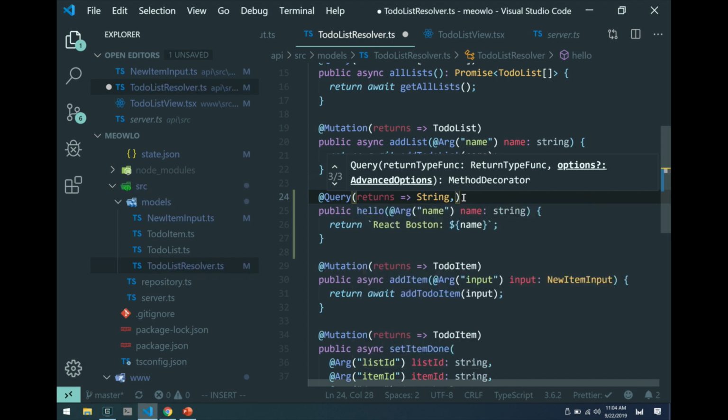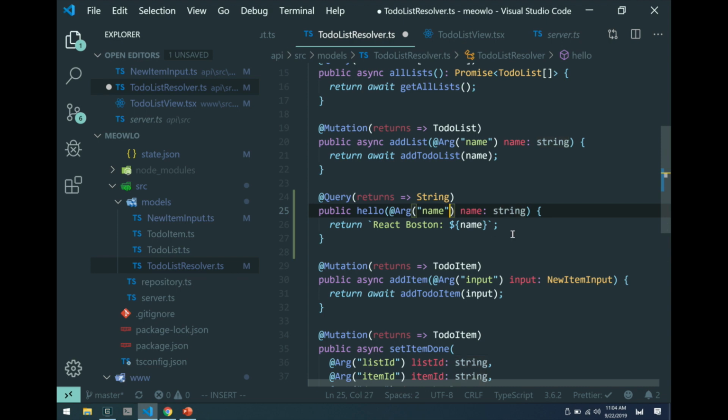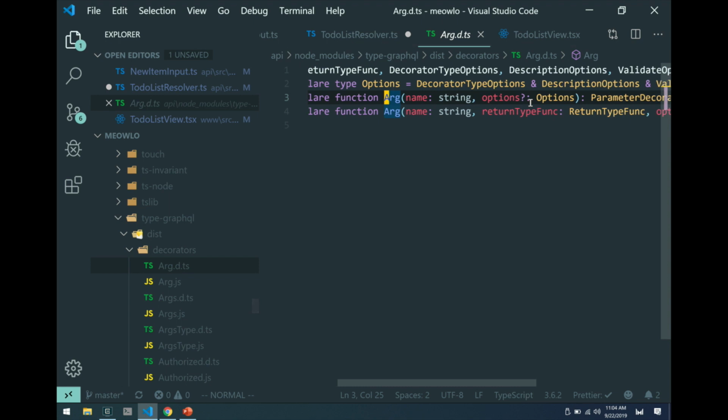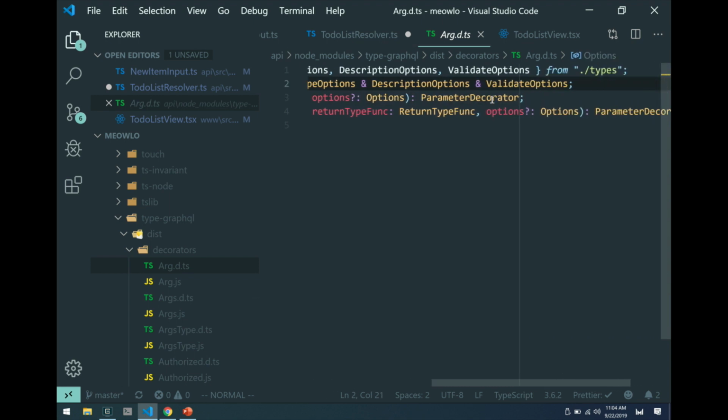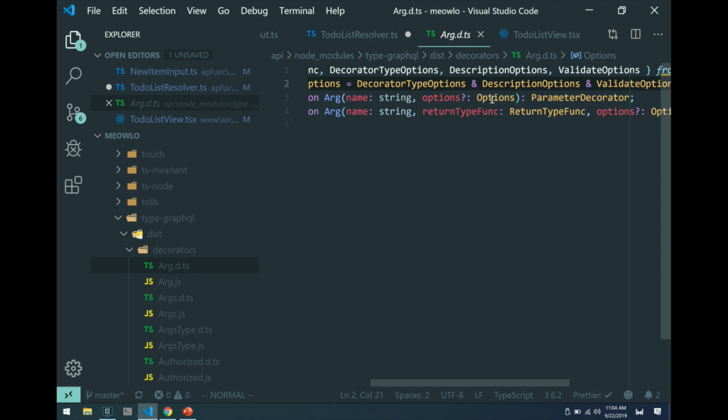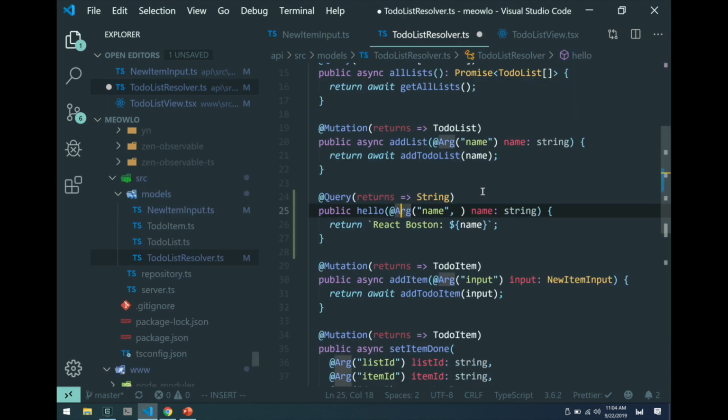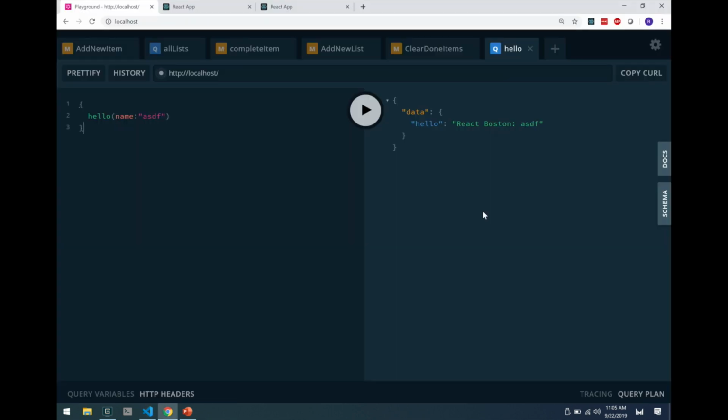Oh, you're right, it would be on the arg. Validate options. Okay. It's nullable. That is the name for optional parameters in GraphQL.